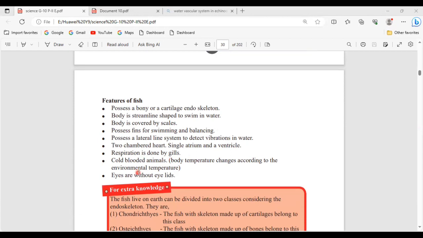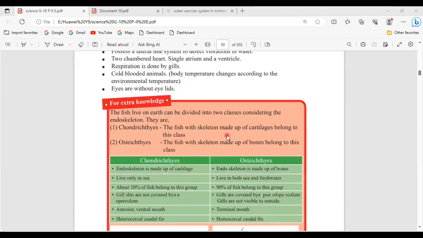Then they are cold-blooded. Cold-blooded means their body temperature changes according to the environmental temperature. Okay, so they are cold-blooded, or we call it by another name, poikilothermic. You will have that coming in the next part of the groups. Then they have eyes, but they don't have eyelids. So that's all about the fish.